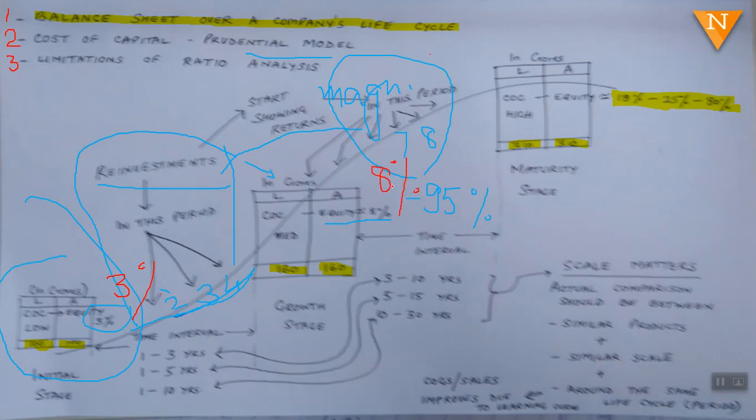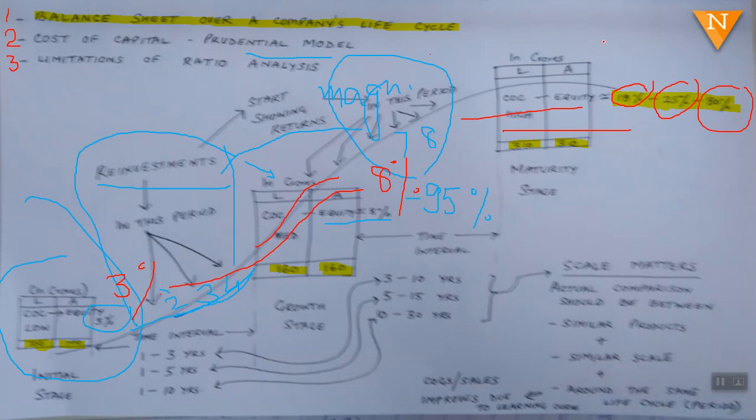So once the company has entered the growth stage, the equity people start raising their expectations. Here a proper reinvestment and a proper use of retained earnings will give flying colors. And then during the maturity stage, the equity people expect 18%, even 25%, even 80%.